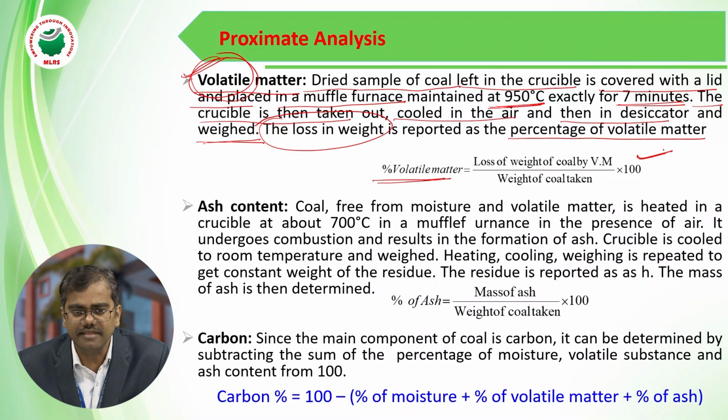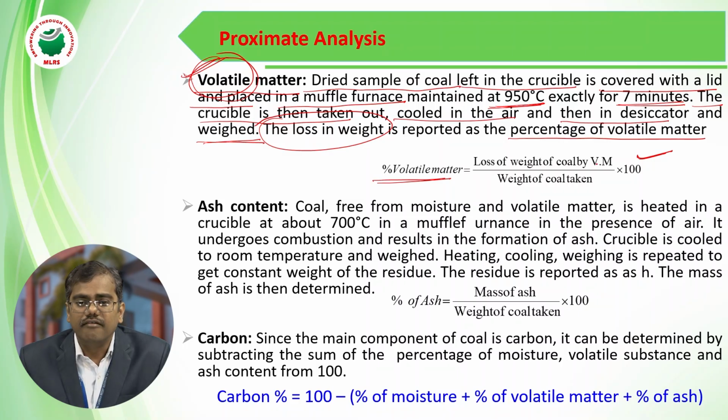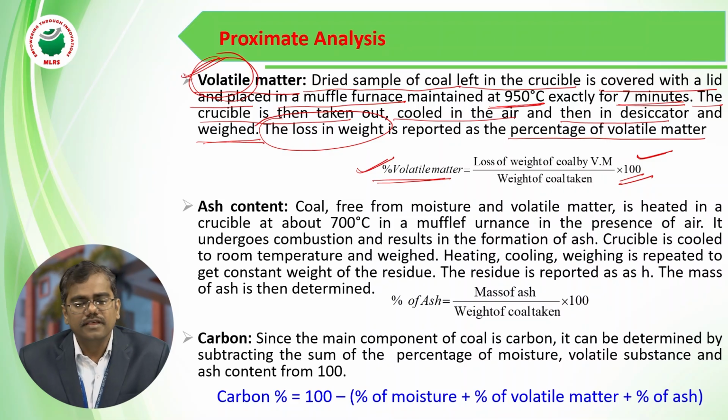Once again, I am repeating: the percentage of volatile matter is equal to the loss of weight of the coal after removal of volatile substances present in the coal, divided by the weight of the coal sample taken before burning or before combustion, multiplied by 100. Then you will get the percentage of the volatile content present in the coal. In this way, we can calculate approximately how much percentage of volatile content is present in the